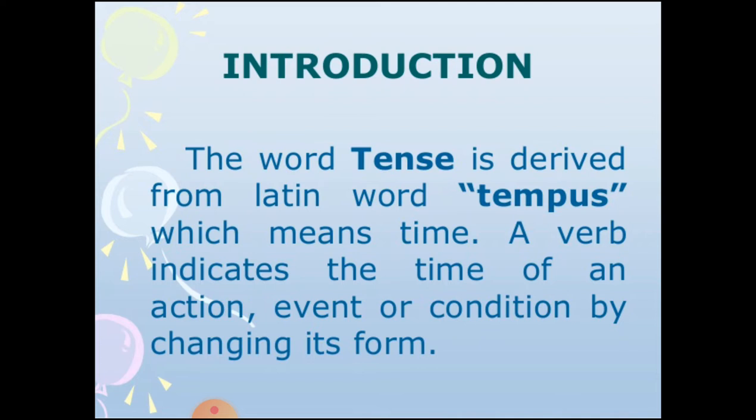The word tense is derived from the Latin word tempus, which means time. A verb indicates the time of an action, event or condition by changing its form. So it just indicates the time of an action. Verb indicates the time of an action.